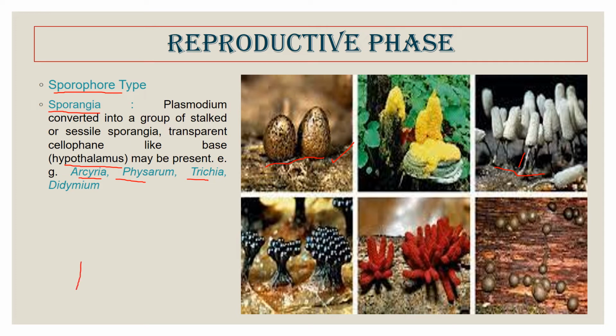where it has a sporophore and a sporangial sac, or they are just sessile, and they can be united together. Here we see that the stalk is united together, but the sac portion maintains a separate identity. So this type is called the sporangia.